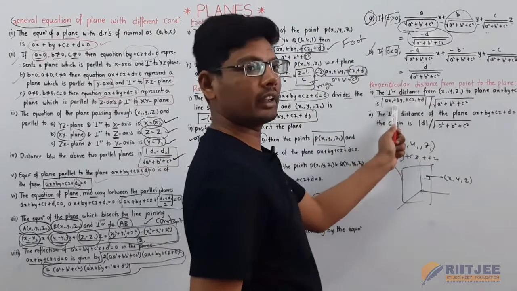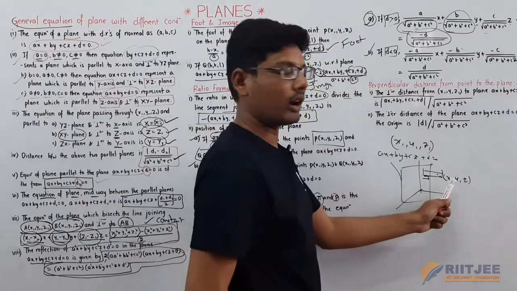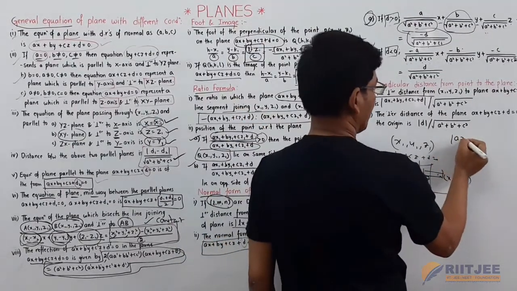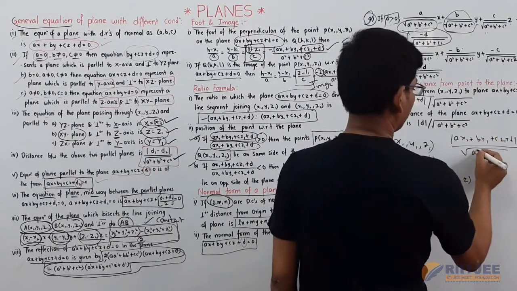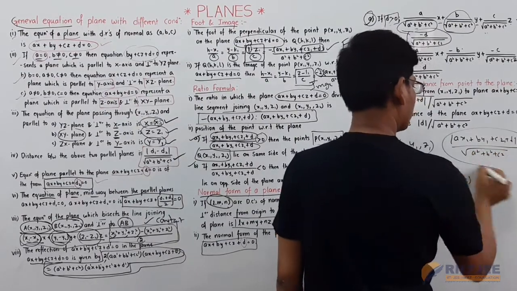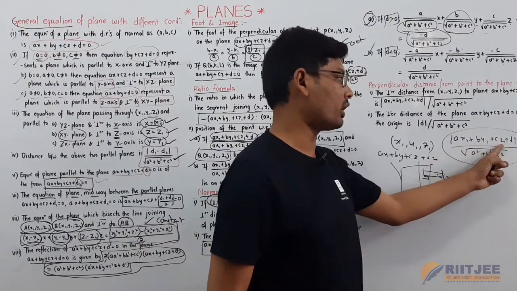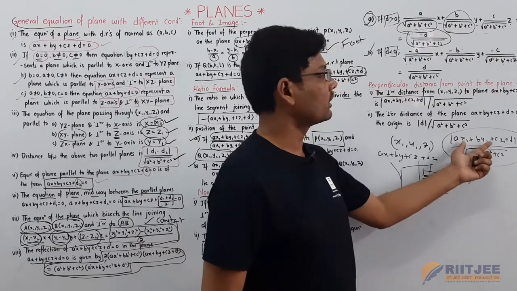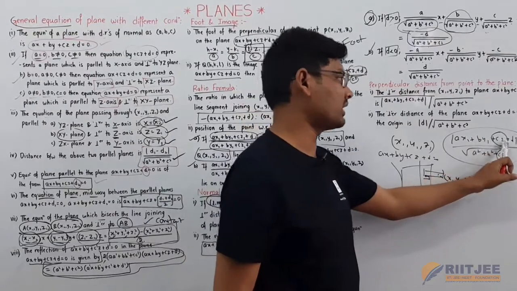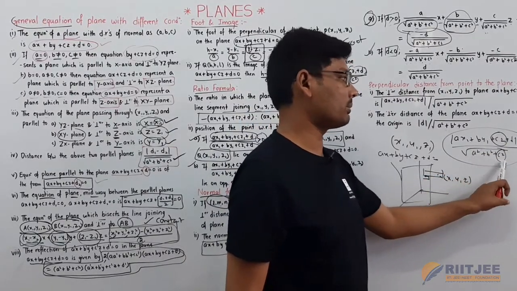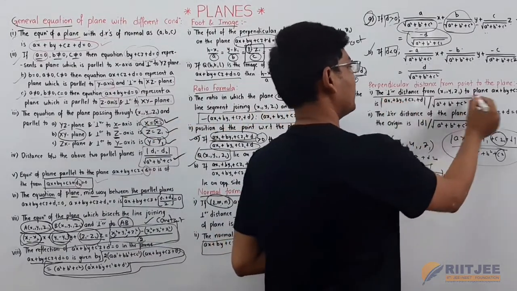Then the formula to find the perpendicular distance between the plane and the point is mod of ax1 plus by1 plus cz1 plus d by square root of a square plus b square plus c square. For a straight line we already discussed ax plus by plus c modulus by square root of a square plus b square. Here, the extra term is added for the z axis: ax1 plus by1 plus cz1 plus d by square root of a square plus b square plus c square.